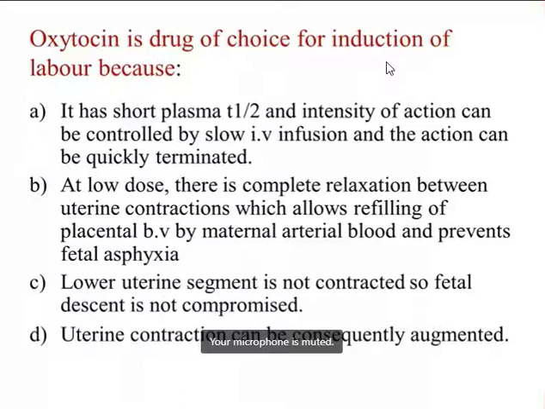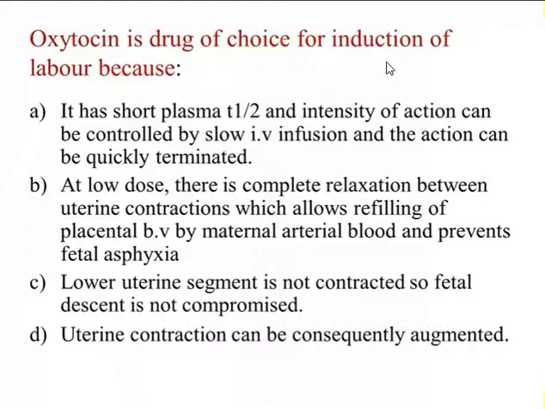Since it has a short plasma half-life, its action can be controlled by slow infusion, and if needed we can increase the rate of the infusion, and if there is excessive contraction, then we can decrease the rate of infusion, and it can also be quickly terminated. And when it is given at low dose, there is complete relaxation between the uterine contractions, which allows the refilling of placental blood vessels by maternal arterial blood, and it prevents fetal asphyxia.